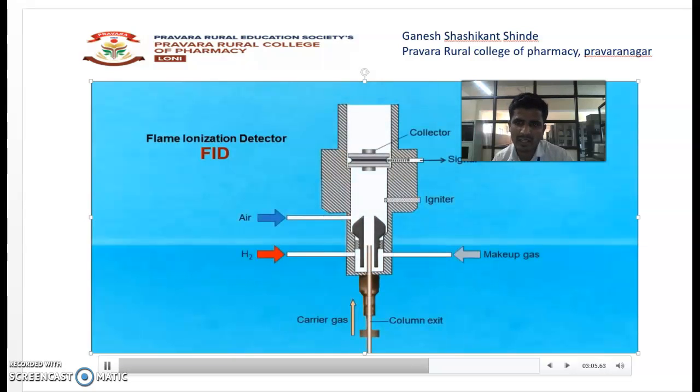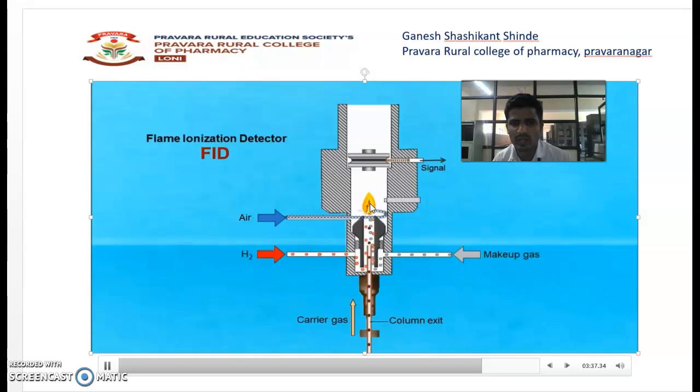Air is used as the oxidant, and hydrogen is used as the fuel. When your components along with your sample are passed through the columns and then through this flame ionization detector, the solute molecules come in contact with the flame. This flame burns, or we can say it pyrolyzes your components into ions, positive ions and negative ions.